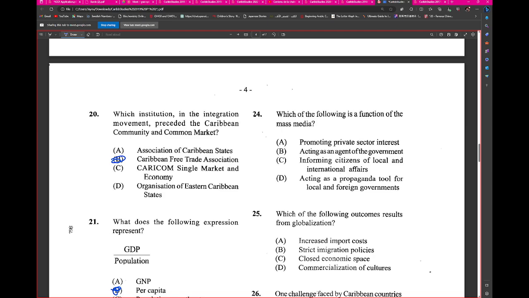C. Informing citizens of local and international events. True. That's fine. Alright, that's fine.